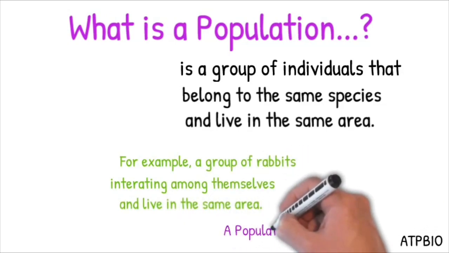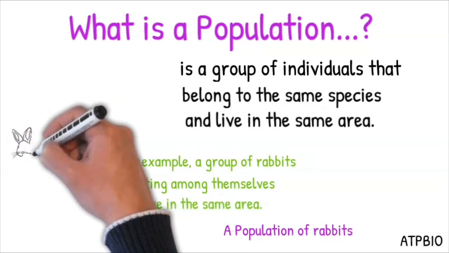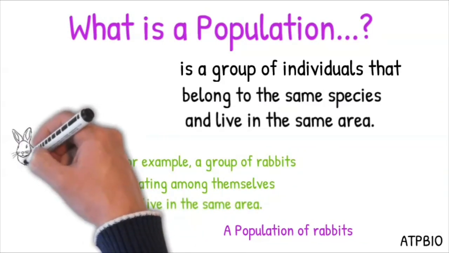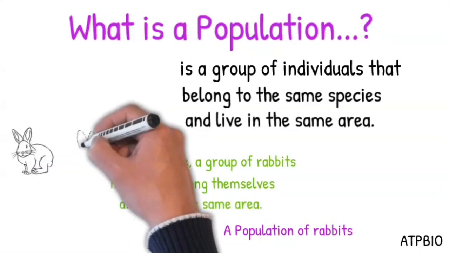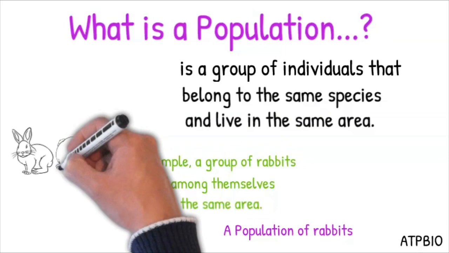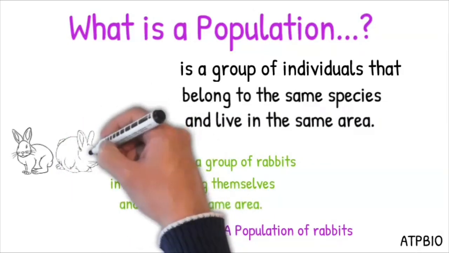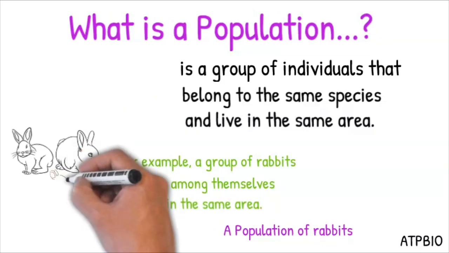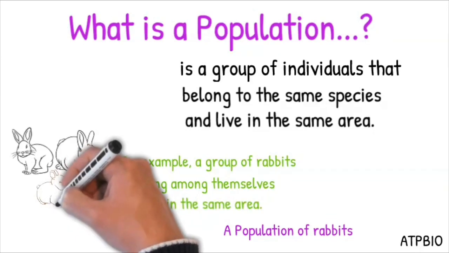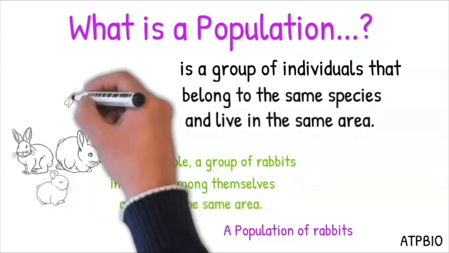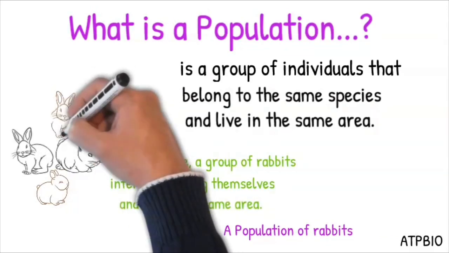So before, you have Mr. Rabbit and Mrs. Rabbit having a bunch of baby rabbits, and now you have a group of rabbits that are black, a group of rabbits that are brown, and they interact with one another. This is a population. So basically, the brown rabbits are interacting with the black rabbits, and because of that interaction, you could see here that there is a population of rabbits.